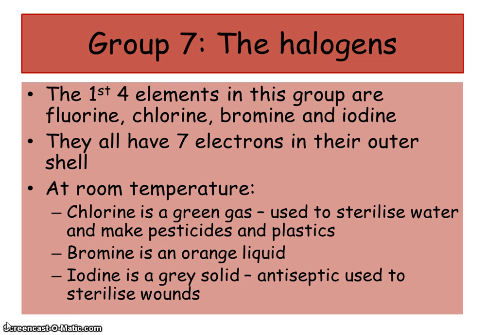Chlorine is actually used to sterilise tap water and swimming pool water, and it kills harmful bacteria, making the water safe to drink or to swim in. Chlorine is also used to make pesticides and plastics such as PVC, polyvinyl chloride. Iodine is used as an antiseptic to sterilise wounds. Now, a common exam question you may be asked is what do these chemicals look like? So chlorine is a green gas, bromine is an orange liquid, and iodine is a grey solid.